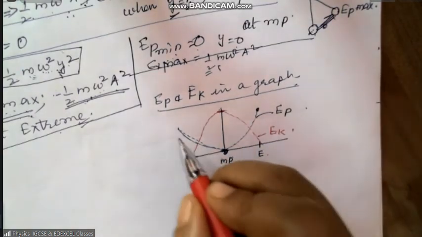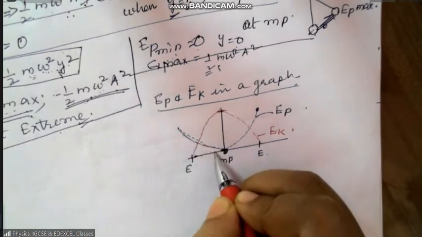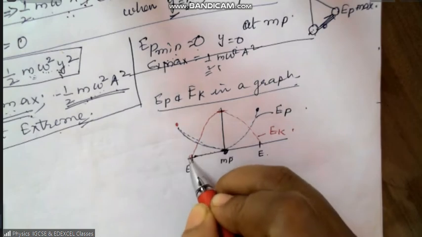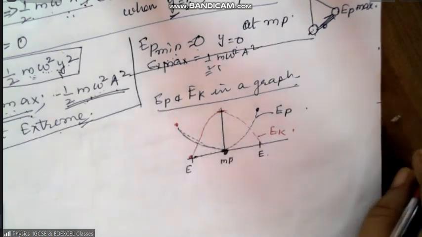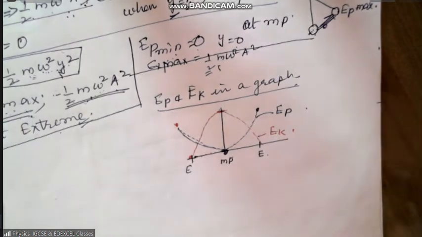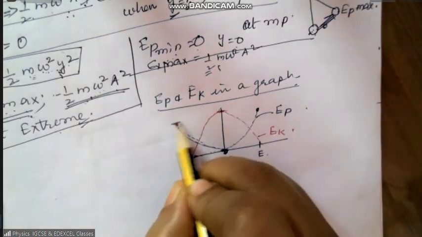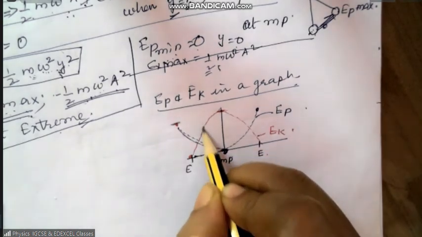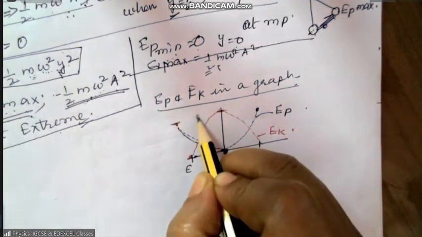But at any point, if you add the total kinetic and potential energy, this plus this, you will get a graph which is here. And again, if you add these 2 points, that means if it is 10 plus this one, again you will get 20.